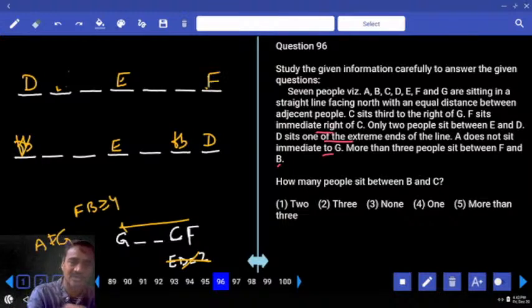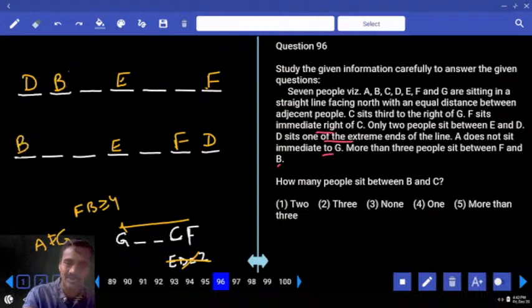Here is B, and F and B. Let's first fix these two, F and B. Then here again, who should be here? F must be here. Now if F is here, then B must be here, F and B. Then coming to the remaining.